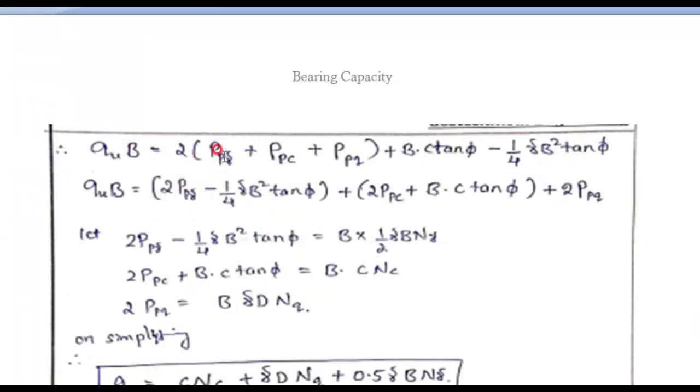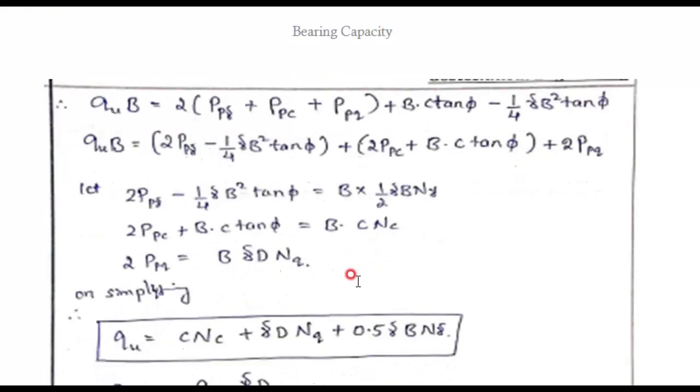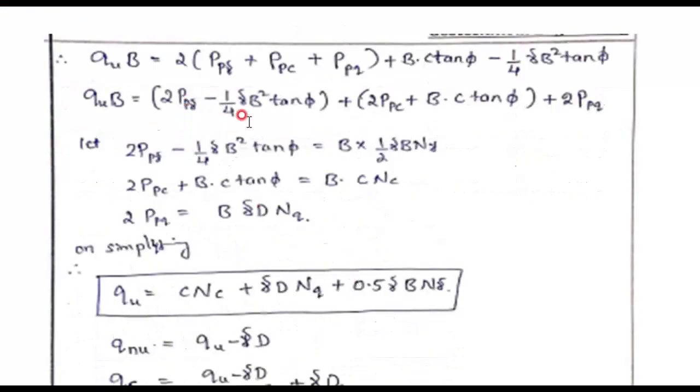Here this is related to gamma, and here also some gamma is there, therefore this term and this term we will put in one bracket, and this belongs to cohesion and this belongs to cohesion, that we will put in one bracket, and this surcharge property that we will put separately. Now we got 3 brackets. It becomes very difficult to calculate PPQ, PPC, PP gamma. Therefore, Terzaghi suggested some substitutions.